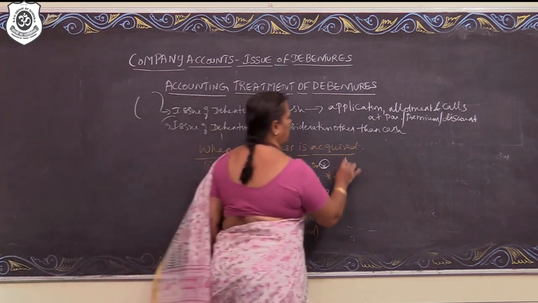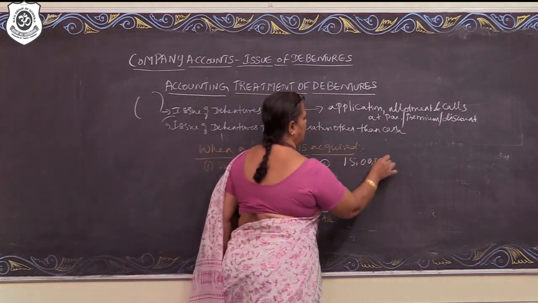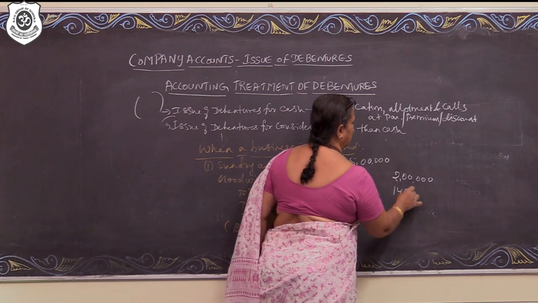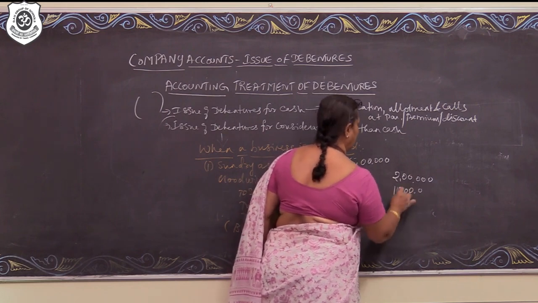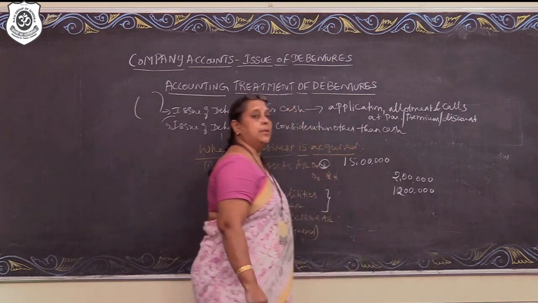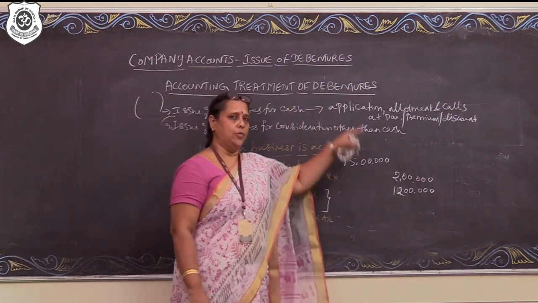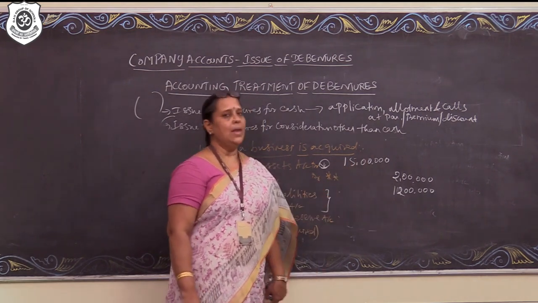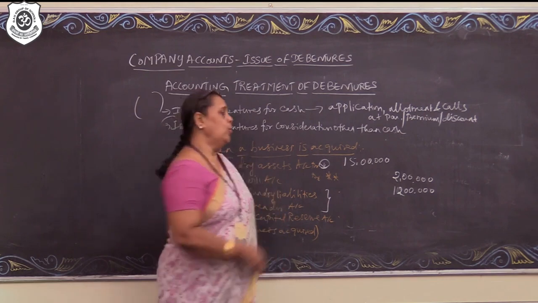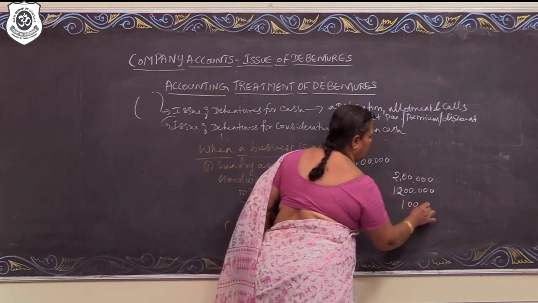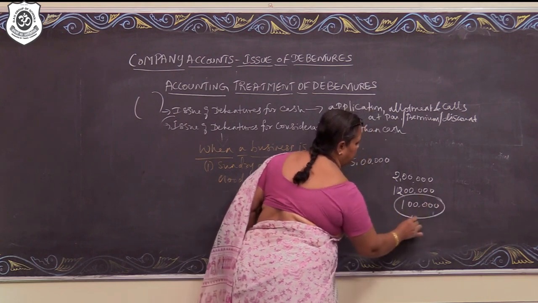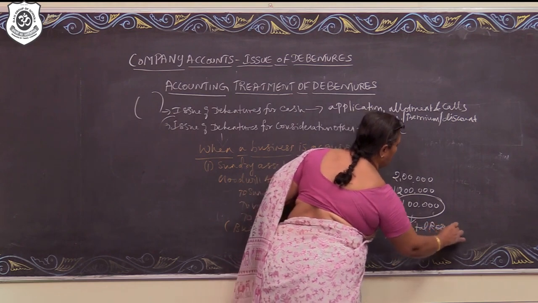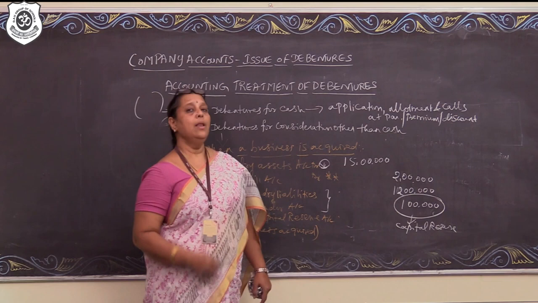Say suppose asset acquired is 15 lakhs. Liability accepted is 2 lakhs. For a purchase consideration of say 12 lakhs. By which what happens? Company is acquiring 15 lakh worth of asset and 2 lakh worth of liabilities, but the company is paying only 12 lakh rupees. So the difference in value is a gain to the buyer, which is called as capital reserve.